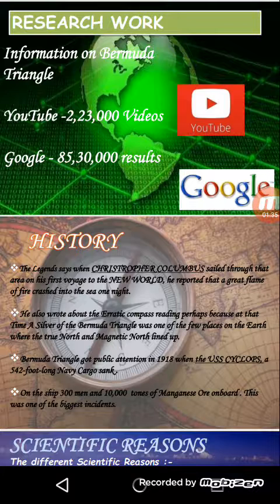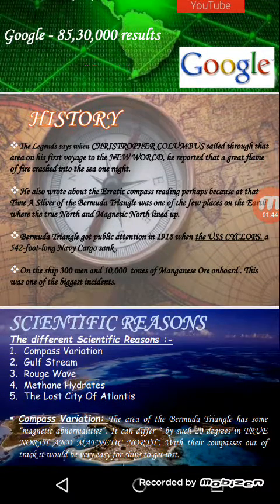The Bermuda Triangle got public attention in 1918 when the USS Cyclops, a Navy ship, sank with 300 men and 10,000 tons of manganese on board. This is also known as the biggest incident.